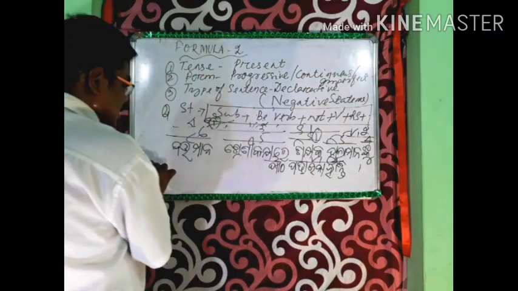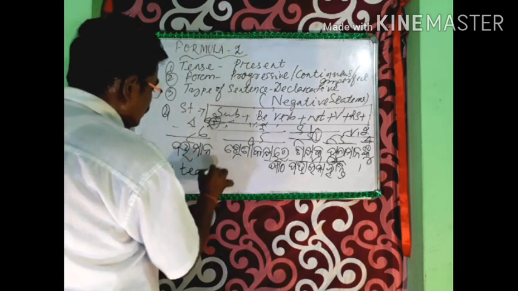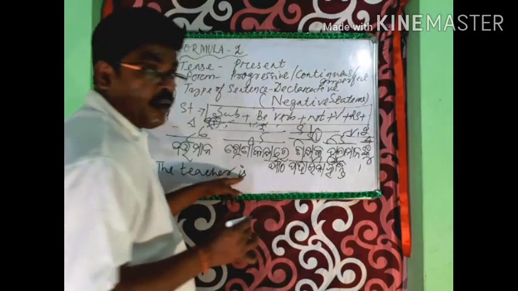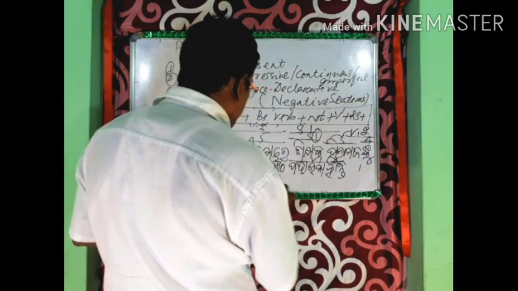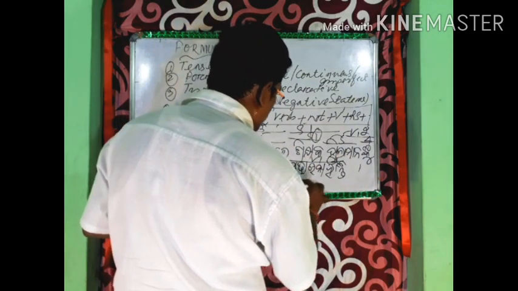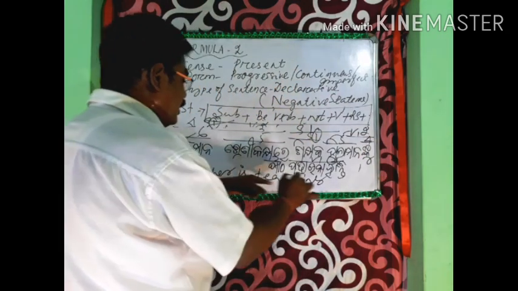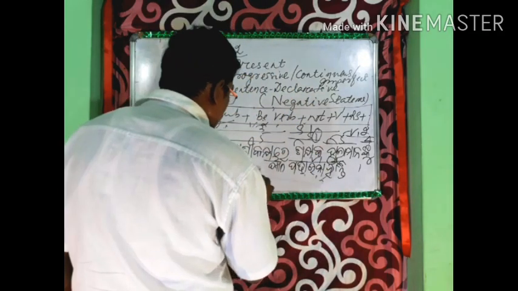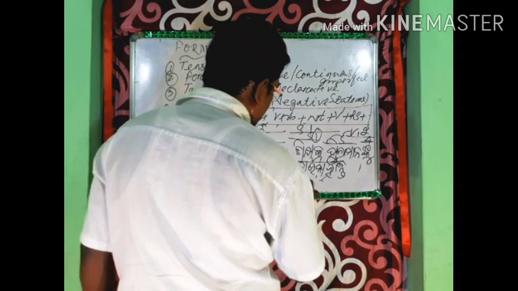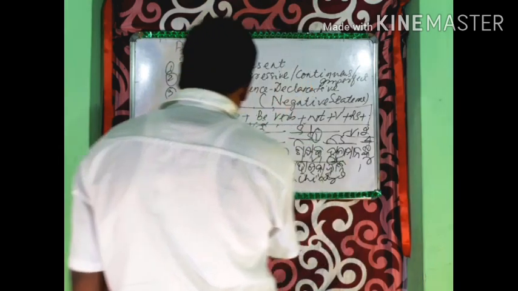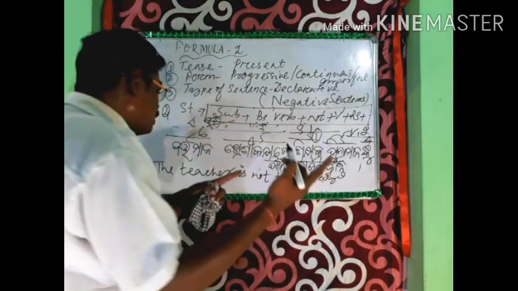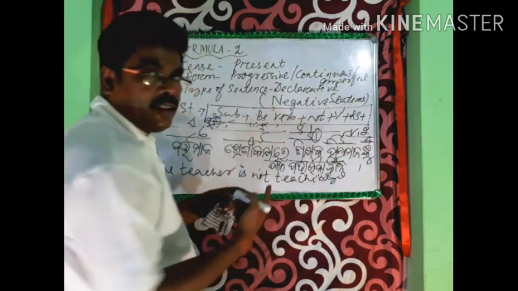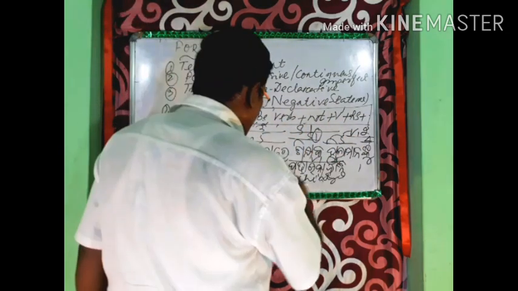Subject, now the subject is Shikshaka, the teacher. Then be verb. The teacher is third person singular number, so I shall take the helping verb is. Then B1, Podam, English teach. Teach plus ing, teaching. The teacher is, then not. Then B1, teach plus ing, teaching. The teacher is not teaching. Word number 1 is our subject, the teacher. Then be verb is, then not. Then B1 teach, then ing. The structure is over. Then the rest of the words of the sentence.